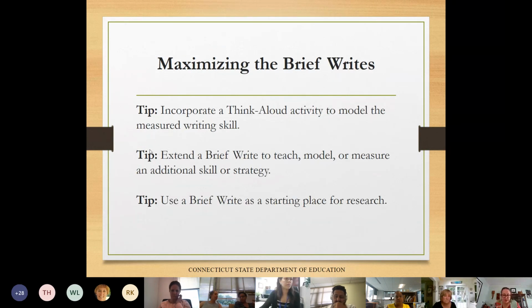The brief writes are absolutely perfect in supporting the teaching of writing. You can display an item and ask students to do elaboration on existing stimuli, incorporate dialogue, details, develop characters, beginnings or endings. You can do this as a small group and then have everybody share out their new and improved story.